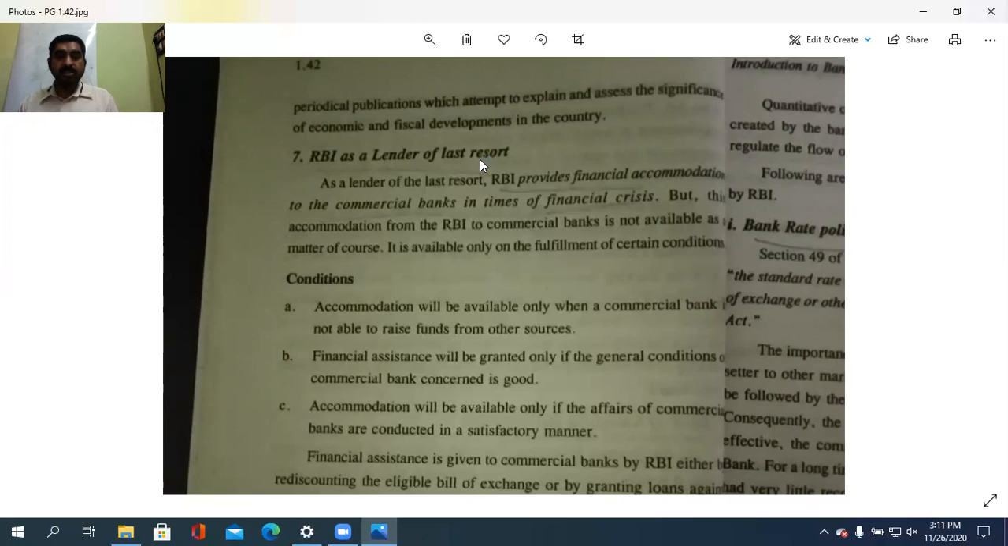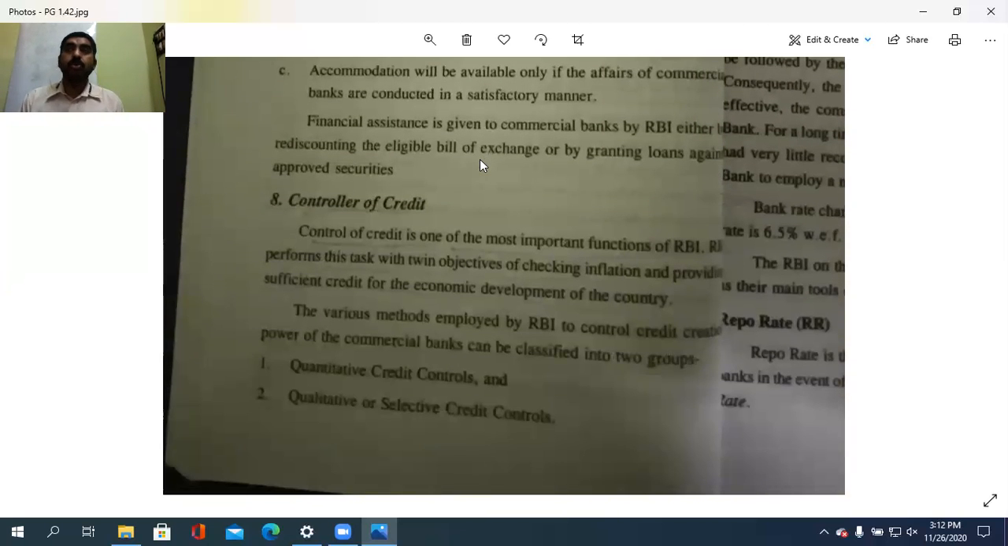And also, accommodation will be available only if the affairs of the commercial bank are conducted in a satisfactory manner. That means the working conditions, the dealings towards other industries or the like. All that needs to be assessed. Then only financial accommodation will be provided. That is the case, RBI acting as a lender of last resort. Another one is controller of the credit.